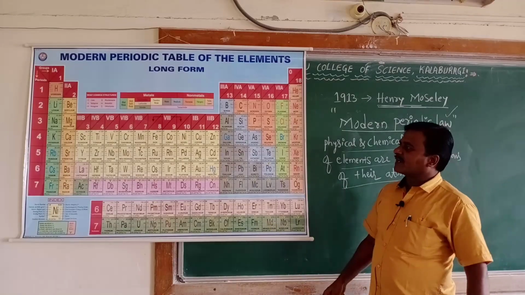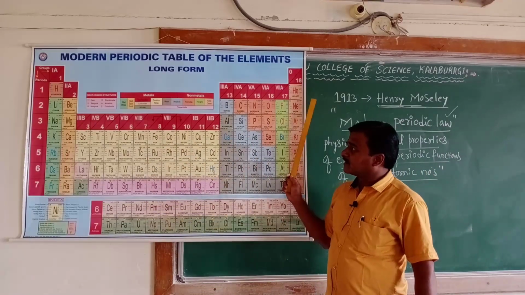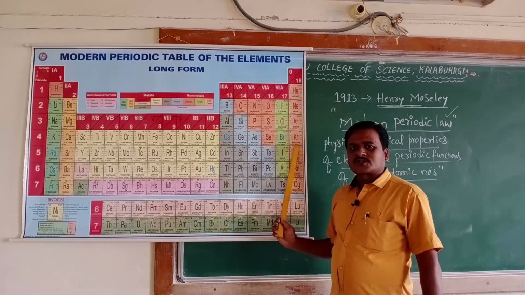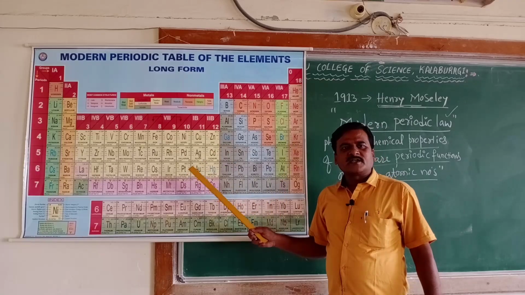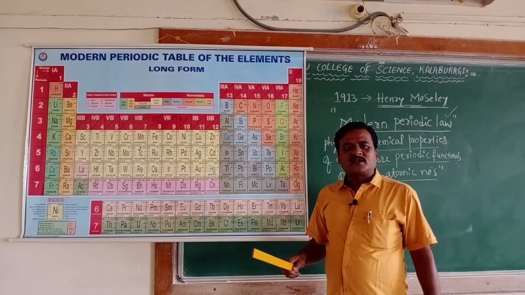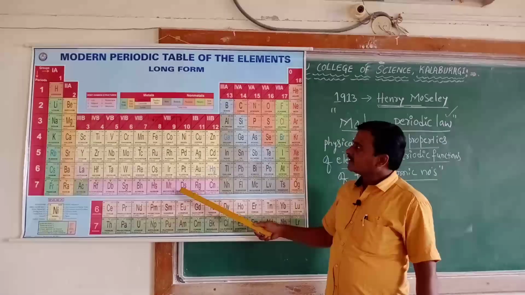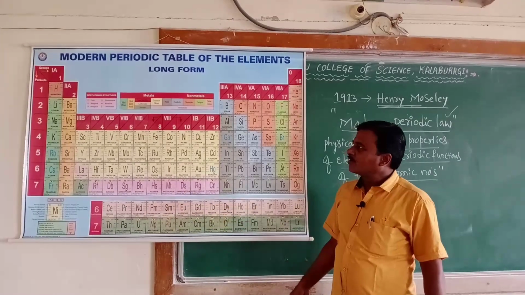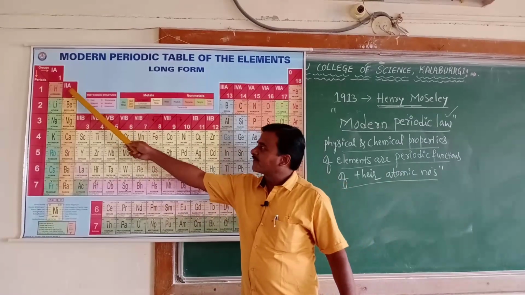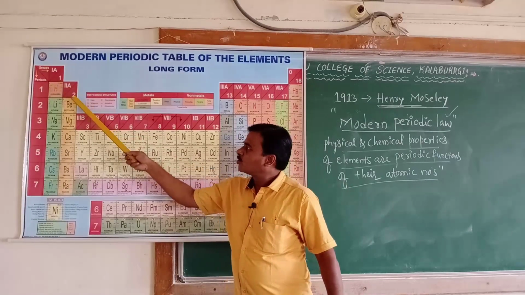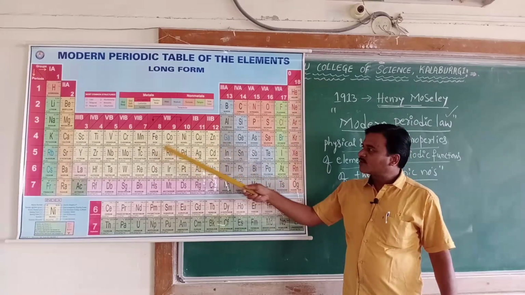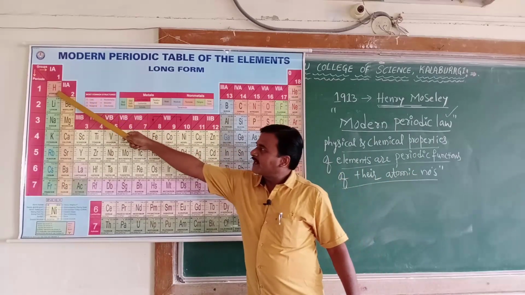Here, the elements are arranged in increasing order of atomic numbers in groups as well as rows. In Mendeleev's periodic table there were 8 groups and 7 periods. But in the modern periodic table you have 18 groups, numbered 1 up to 18, and 7 periods.